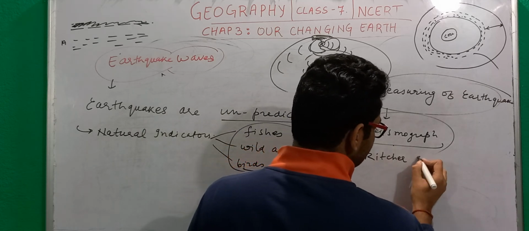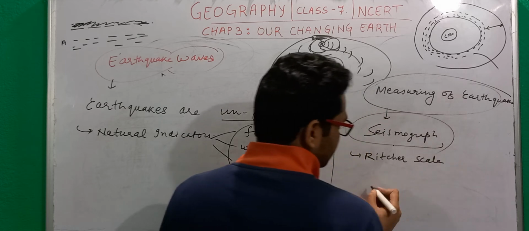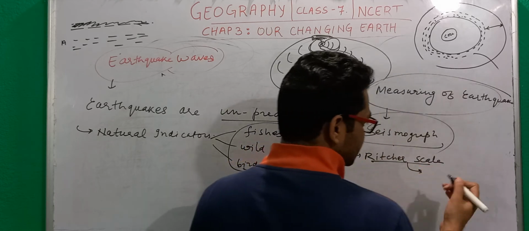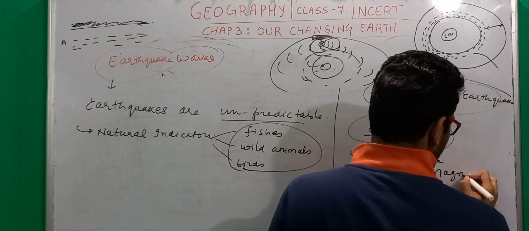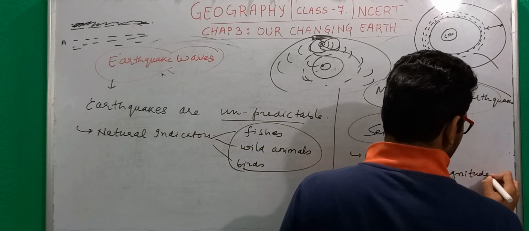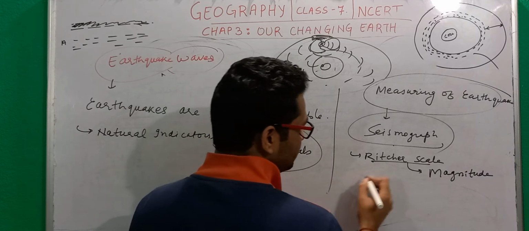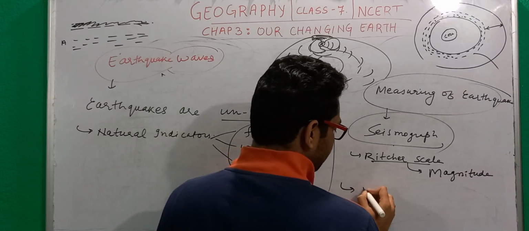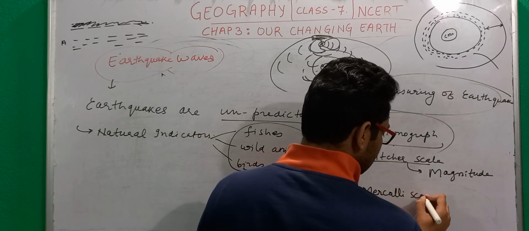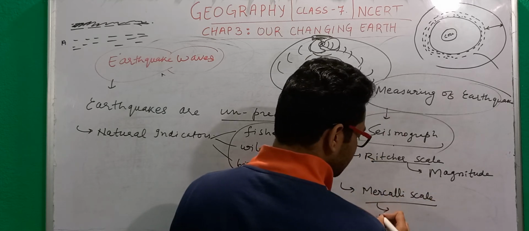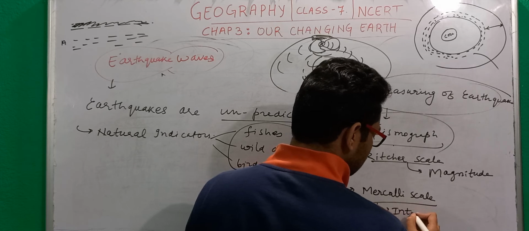One is the Richter scale, which basically measures the magnitude, and then we have the Mercalli scale, which measures the intensity of the earthquake.